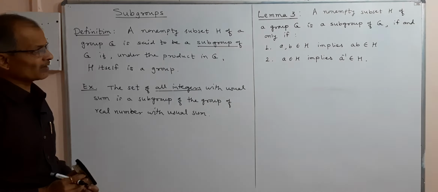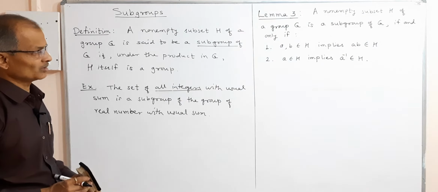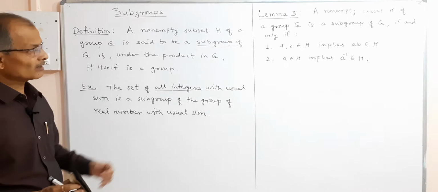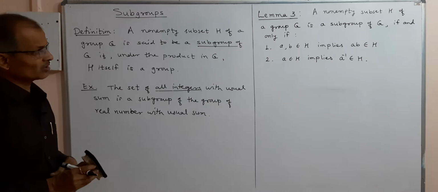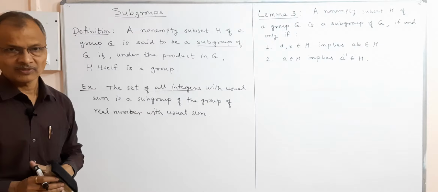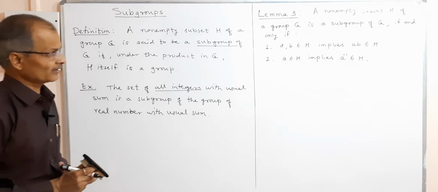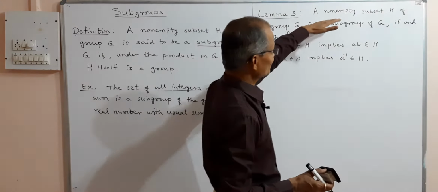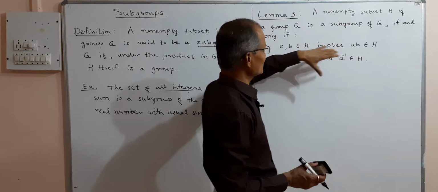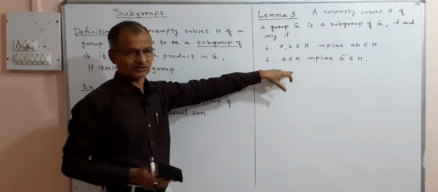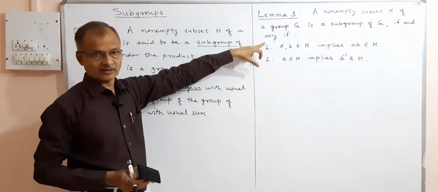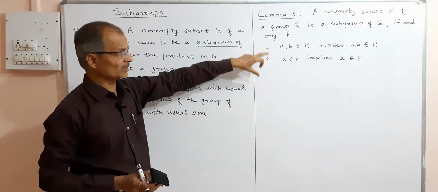So when we say a non-empty subset H, for subgroup the set H must be a subset of group G. That is the first condition, it must be a subset. And then the second thing is it must be non-empty, and it must satisfy the two conditions, if and only if. It is a necessary and sufficient condition.